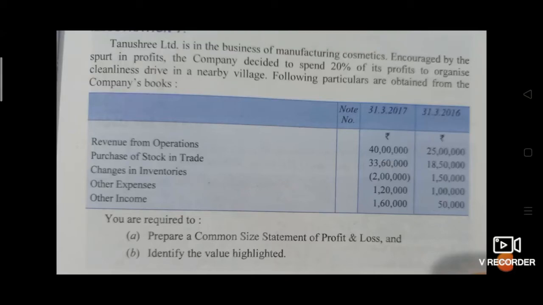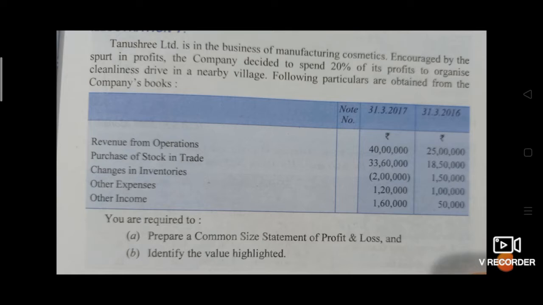Hello, good morning students. Today we will solve this problem of common size statement. See the problem. Tanushri Limited is in the business of manufacturing cosmetics. Encouraged by the spurt in profits, the company decided to spend 20% of its profits to organize cleanliness drive in a nearby village. Following particulars are obtained from the company's book.